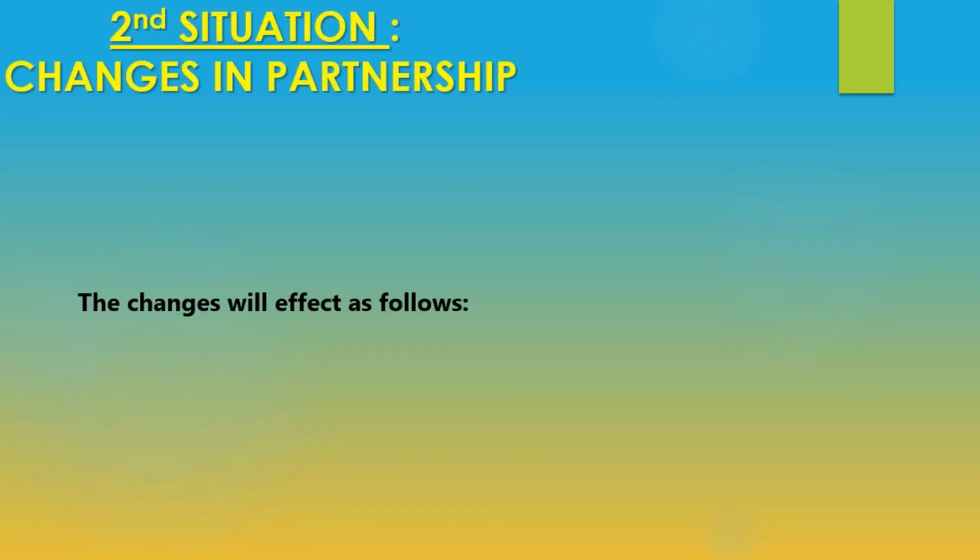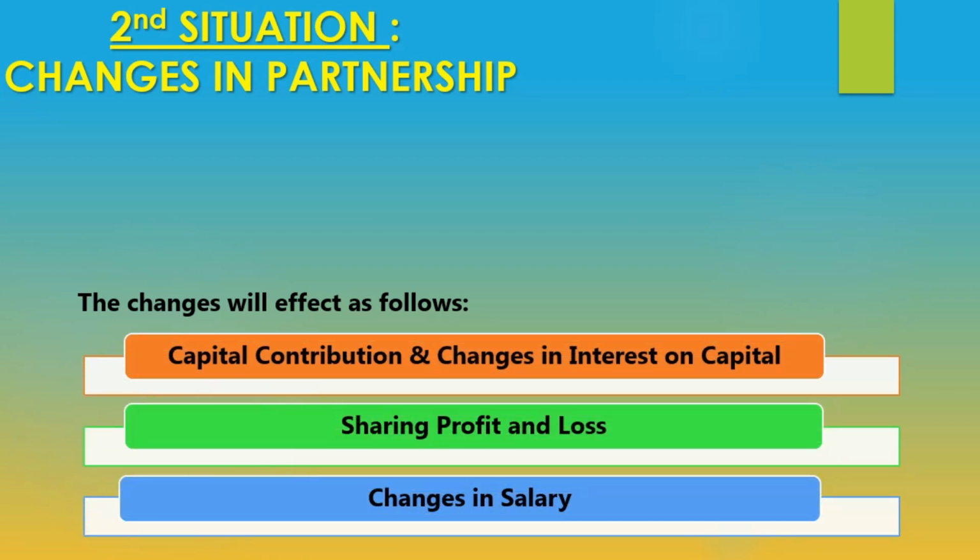Okay, in part 3, we are going to look at the second situation where changes in partnership happen. When something happens in a partnership, whether there is an additional member or a partner gets out of the partnership, the changes will be as follows. First, the capital contribution and changes in the percentage of interest on capital. There will be changes also in the profit sharing ratio, and there may be changes in the salary part. So let's have a look at this example.